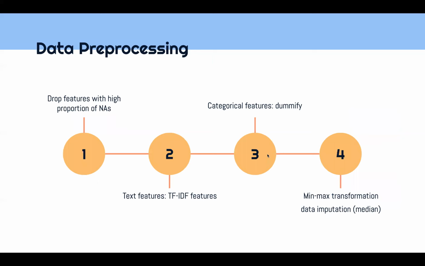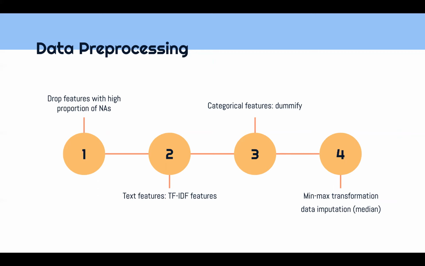So our data pre-processing mainly consisted of 4 steps. We first dropped the features which had a lot of null values. In our case, all of our job postings didn't have the field called salary range, so we dropped that feature. Next, we had a lot of textual columns such as job and company description.